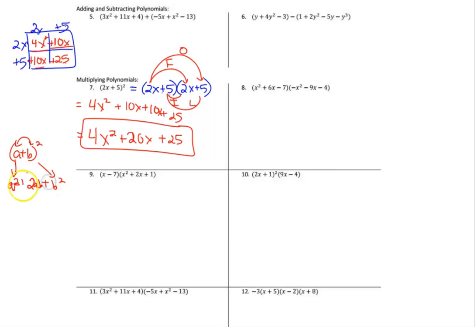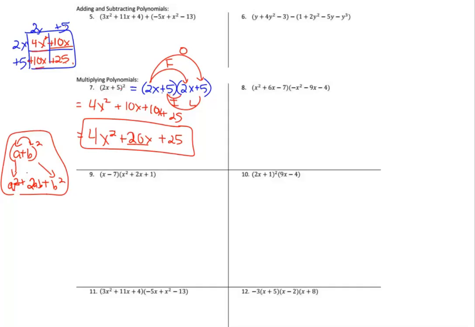So double a times b, which is what we had here. 2x times 5 is 10x, and we double that, you get 20x. So if you want to gain some speed on a standardized test, learn how to FOIL fast. But you don't have to. You can always go back and write it out the long way. If you need to use the box, you go right ahead.